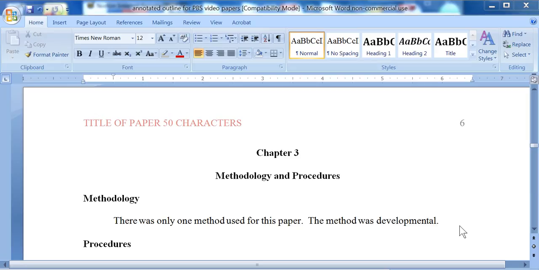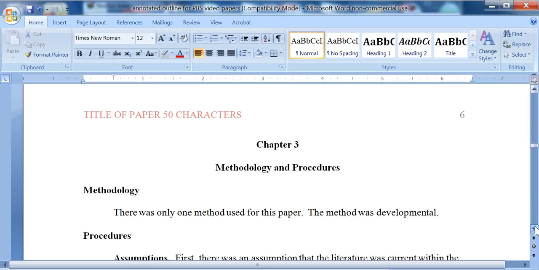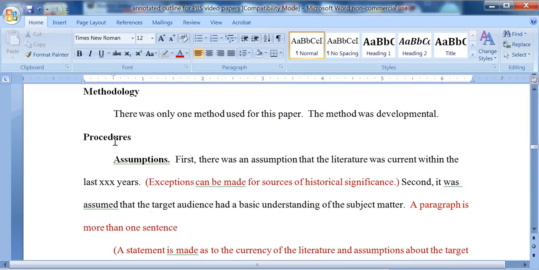Notice this kind of stilted construction that I have here, so that I have two sentences because a paragraph is more than one sentence. Procedures is the next Level 2 heading, and the first Level 3 heading I have is assumptions. First, there was an assumption that the literature was current within the last so many years. You can make exceptions for sources of historical significance to be older than your parameters. Second, it was assumed that the target audience had a basic understanding of the subject matter.